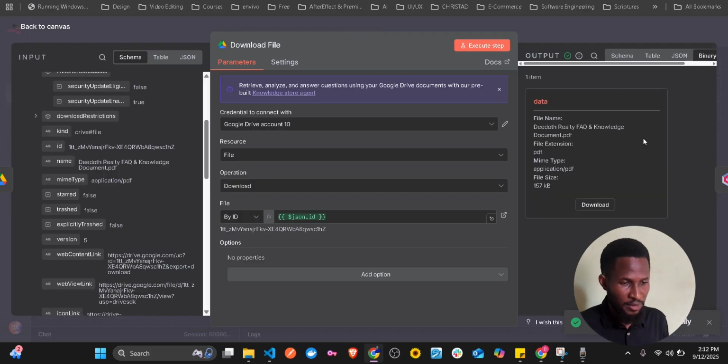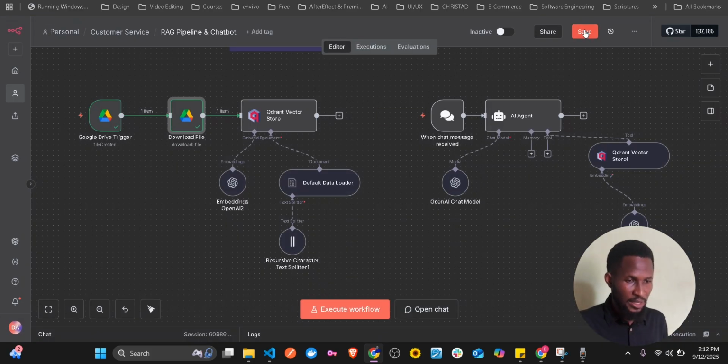And then yes, we have it. Because it is a PDF, we're going to have it as a binary. Now that we have the document, we have the knowledge base. What we now need is something called a vector database. What that does is not like the normal database, but let's not go into deep detail. We need to put it in a place where our LLM, large language model, let's say OpenAI now, will be able to fetch the information from.